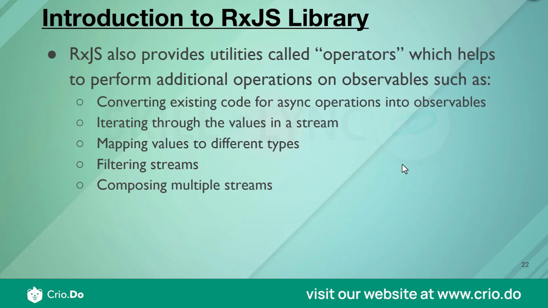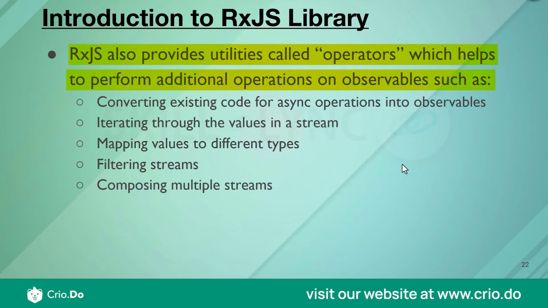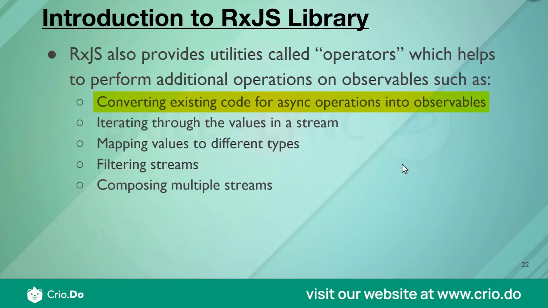And also, as we discussed earlier, RxJS provides us utilities called operators, which help us perform additional operations on observables, such as converting existing code for async operations into observables, iterating through values in a stream, mapping values to different types, filtering streams, composing multiple streams, and so on. So say I make a call, I subscribe to an observable, and once I receive the data from that observable, I now want to make another call and change my observable. That is possible using operators.